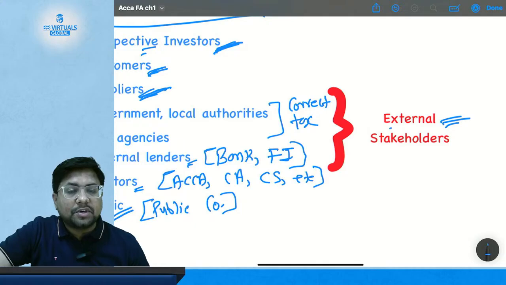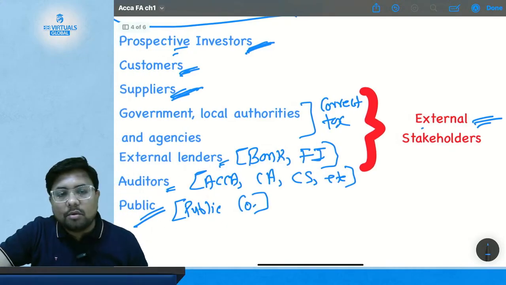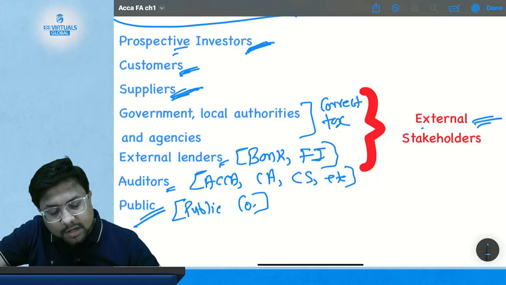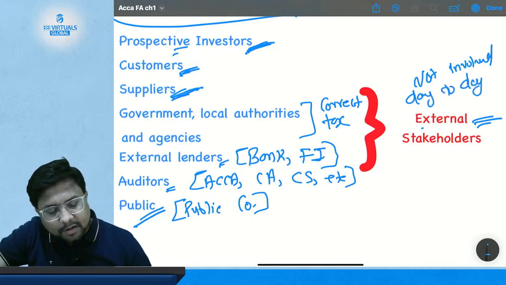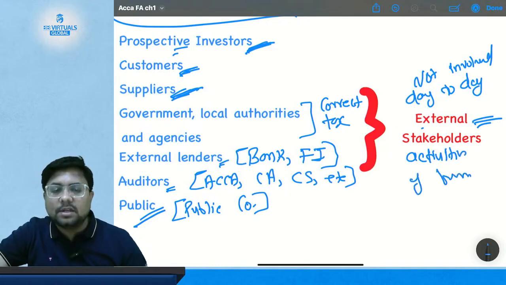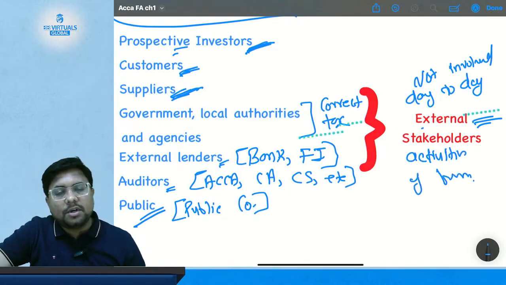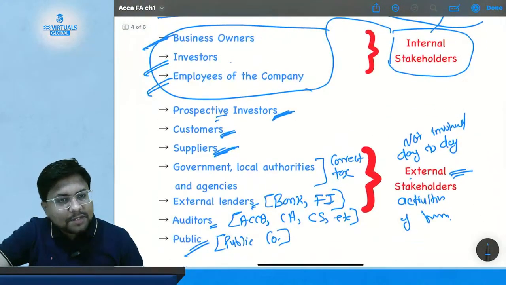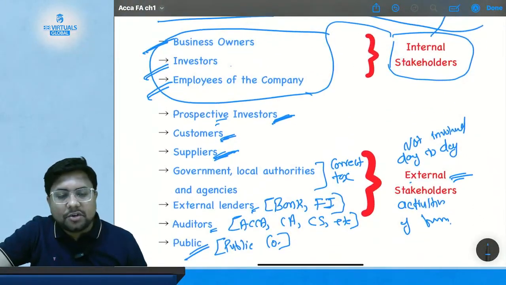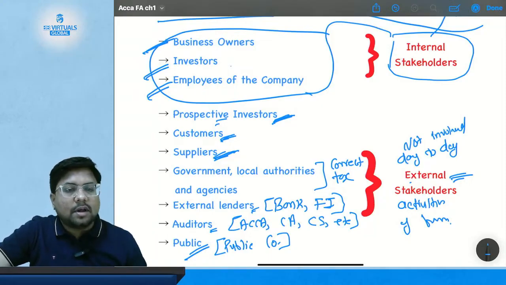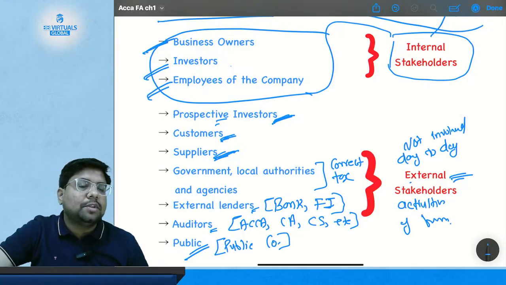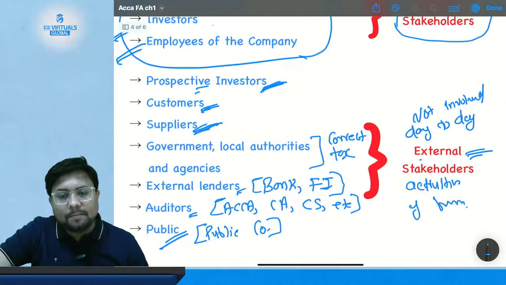They are called external stakeholders because they are not involved in the day-to-day activity of the business. So these are the users of financial statement. The first three are internal stakeholders because they are involved in the activities of the business, but the others are external stakeholders because they are not involved in the day-to-day activities of the business.